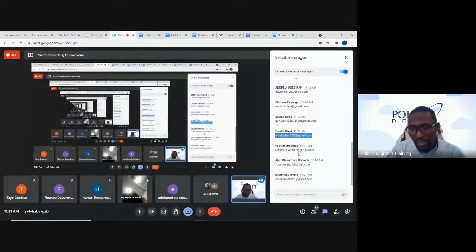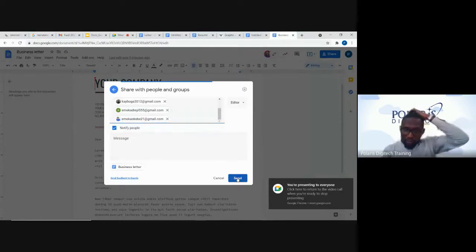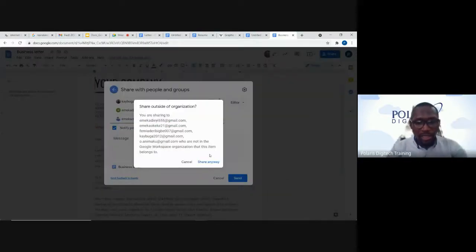Automatically, after adding all these mail addresses, we'll receive a notification in our Gmail or in our mail inbox. So it might ask us to get permission. One of the features you see now, it's telling me that I'm sharing to these people outside my organization. I can